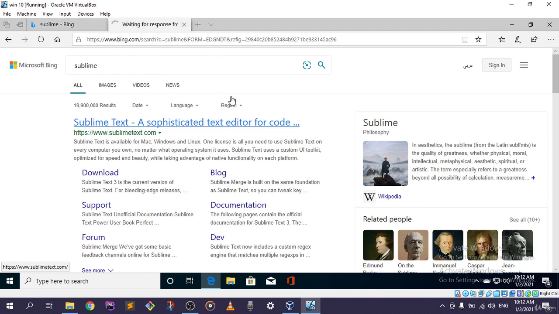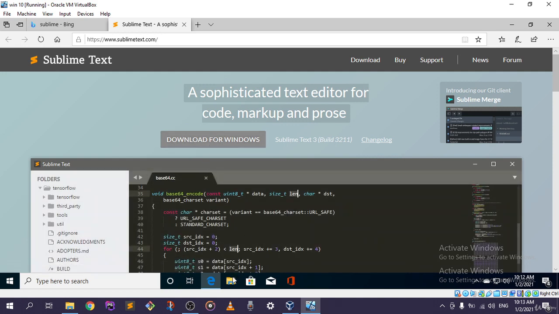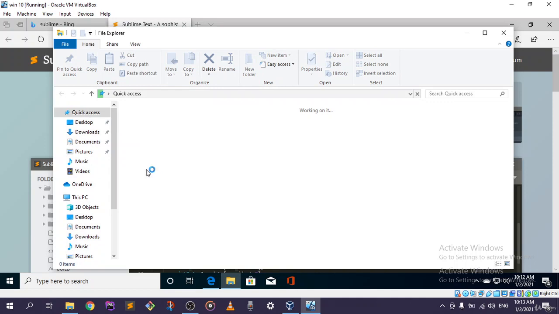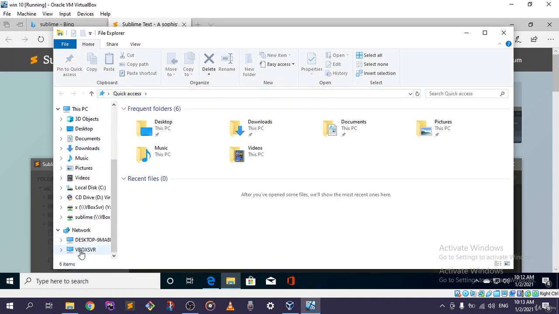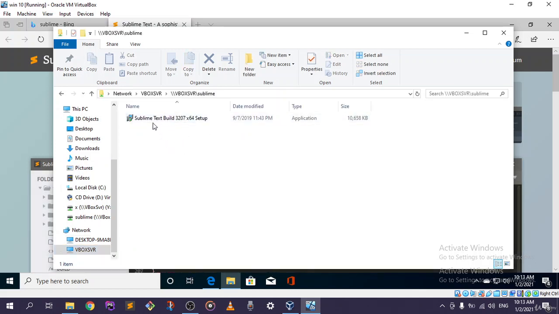And click here to download it. I already downloaded it, so I will go to my folder right here. Didn't mean to do that. So I'm here in my folder. It should be something like that.